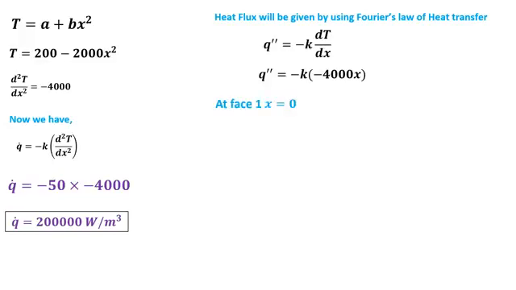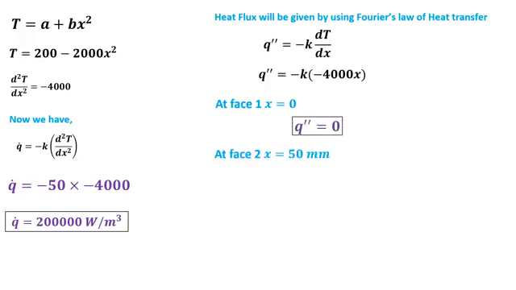At phase 1, where x is 0, you can rewind this video and check, by substituting x is equal to 0 in the equation of heat flux, at phase 1 it comes out to be 0.